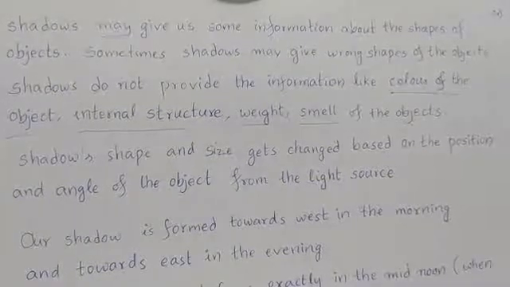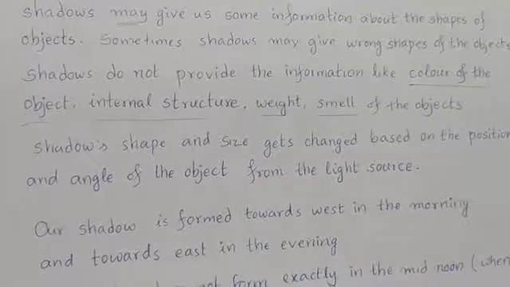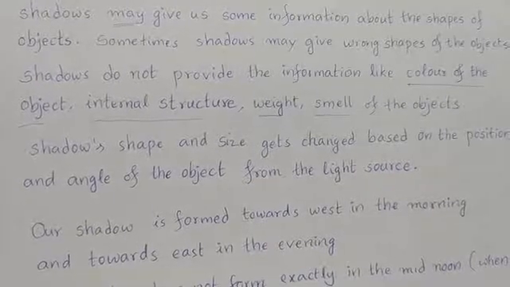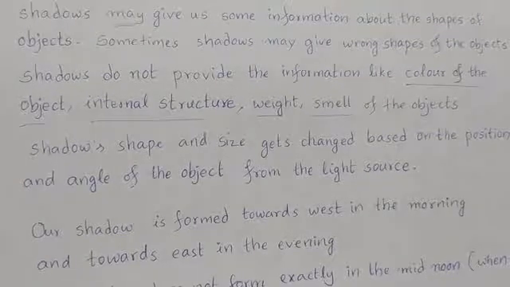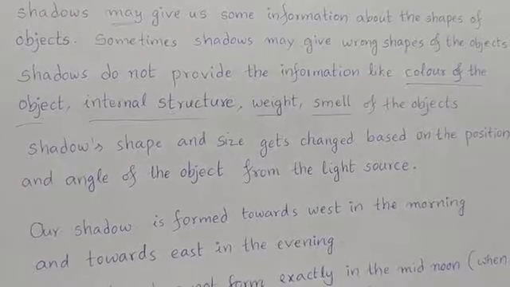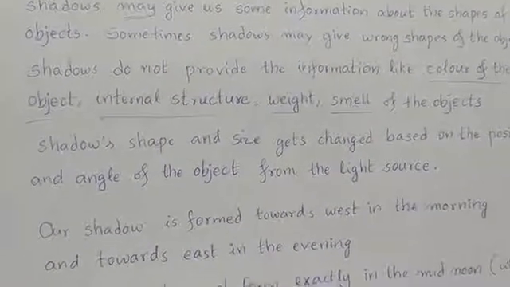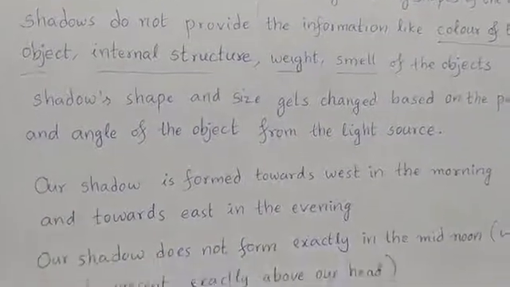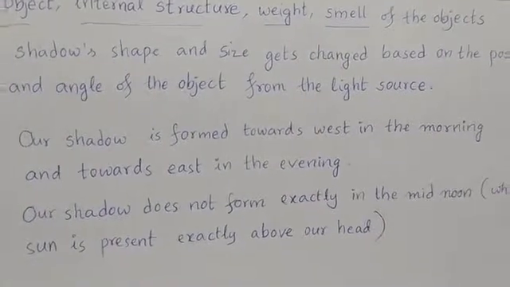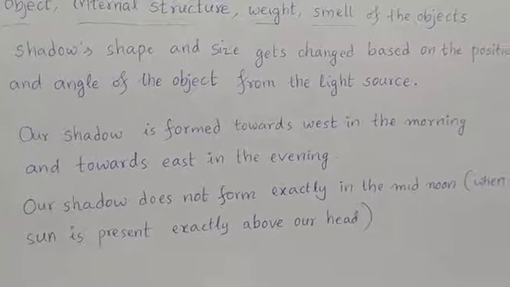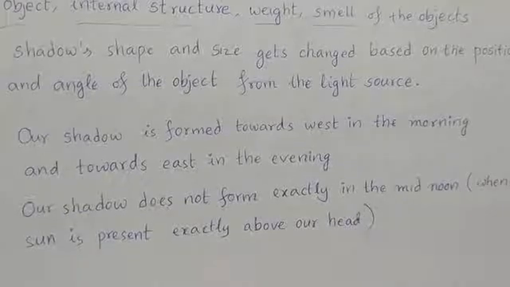Our shadow is formed towards west in the morning. So during the sunrise time, if you are standing in front of the sun, your shadow will be formed behind you. That is, you are facing towards the sun, that is to the east side, and your shadow is formed on the west side. Whereas our shadow is formed towards east in the evening, right? So at the evening time, when you are facing towards the sun, your shadow is formed in the east.